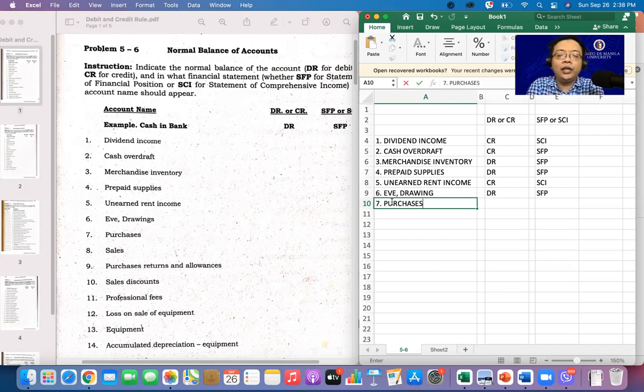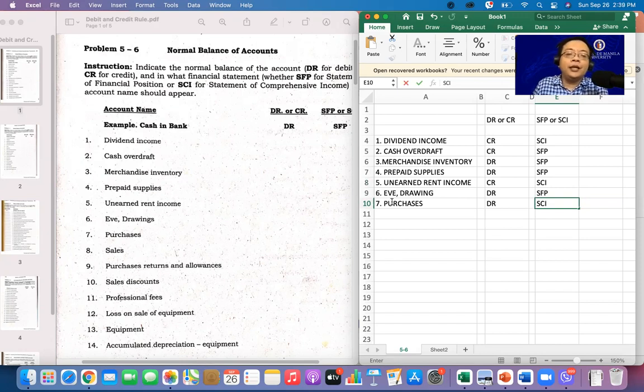Purchases, sige, when we are now in the accounting for merchandising, all right? So I think next module, we will discuss this purchase. It is part of our cost of goods sold. All right, normal balance here is debit. It is under statement of comprehensive income, meaning bumili ka ng inventaryo. You purchase an inventory. That's why you have your purchase. Purchase is part of your cost of goods sold.